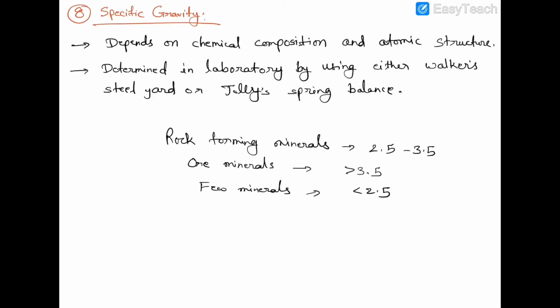Next physical property is specific gravity. What is specific gravity? This is the ratio of density of mineral to the density of water. The specific gravity of mineral depends on its chemical composition and atomic structure, and it is determined in laboratory by using either Walker's steel yard or Joly's spring balance.